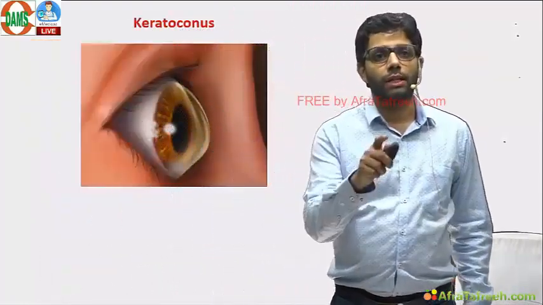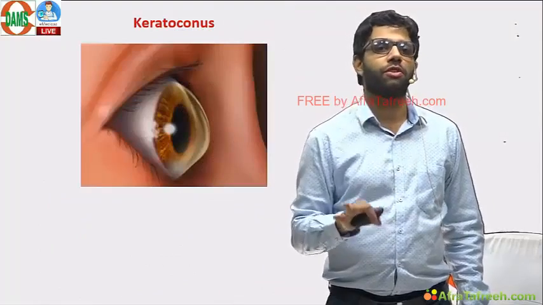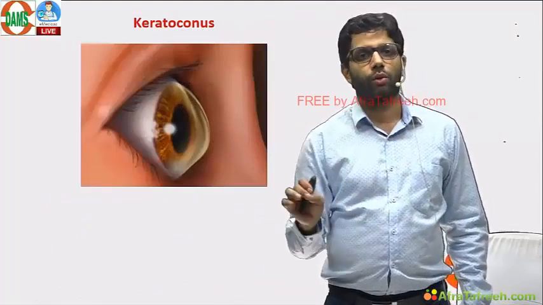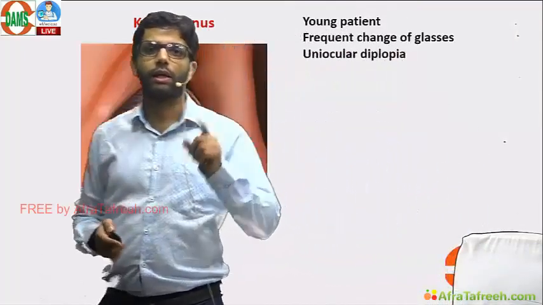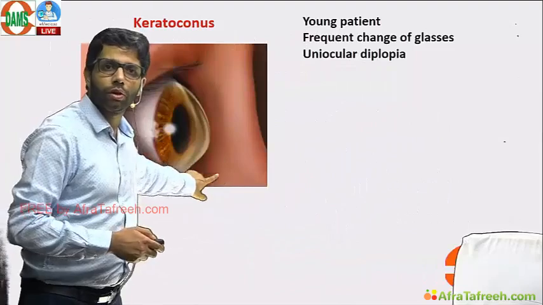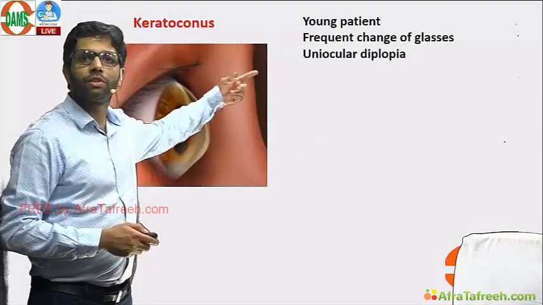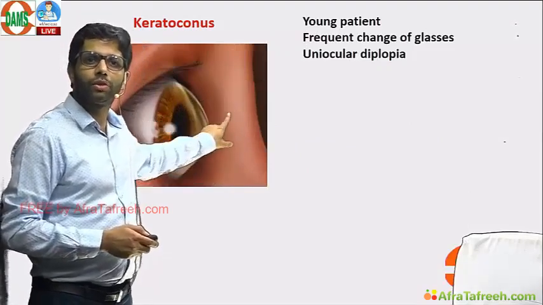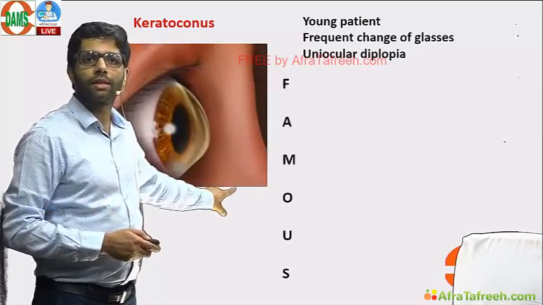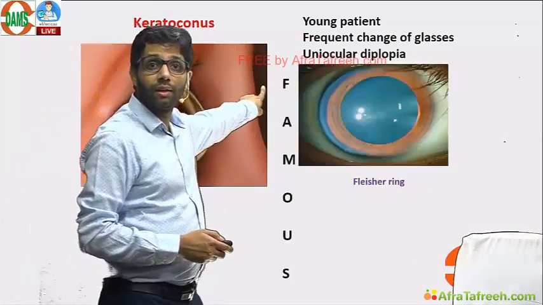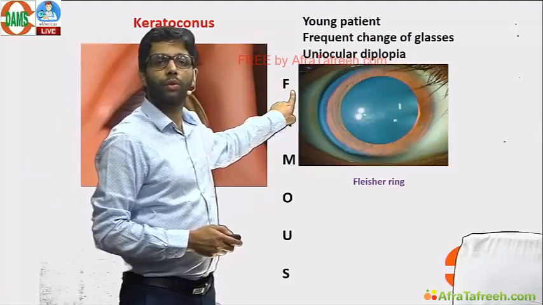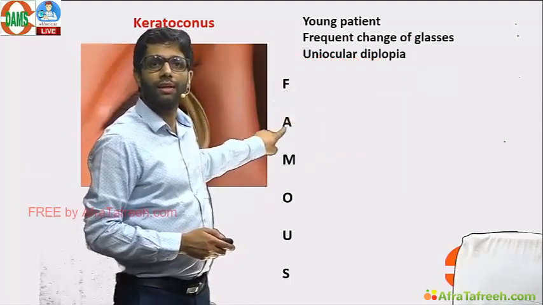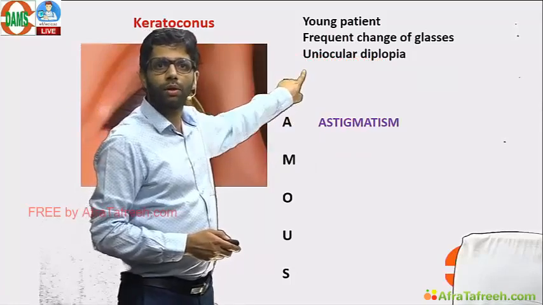Keratoconus also, expect this 4th question which I am saying, which can come. A young patient comes with frequent change of glasses. Uniocular diplopia. See the cone of the cornea, it is increasing. Astigmatism is there. Famous signs: Fleischer's ring, iron deposition in the epithelium. Picture won't come. A theoretical question will come. Fleischer's ring. Astigmatism leading to uniocular diplopia.